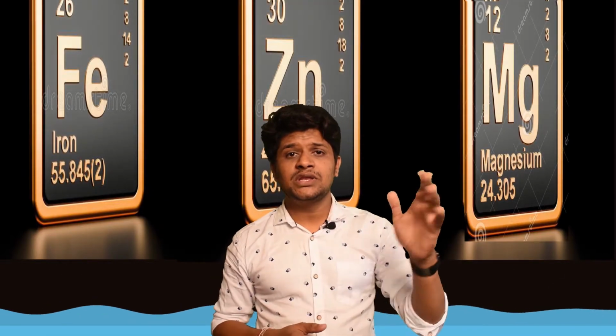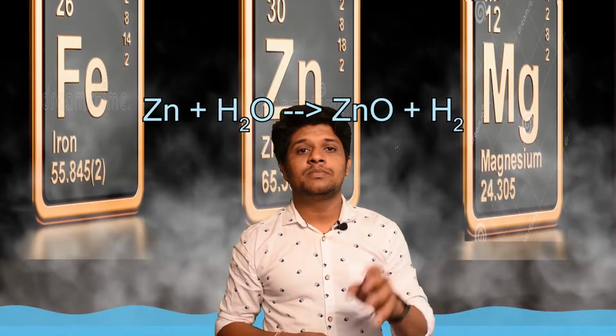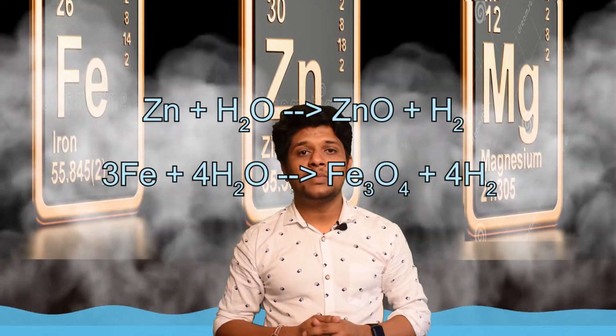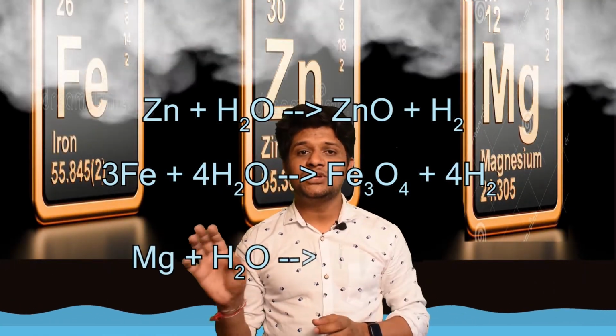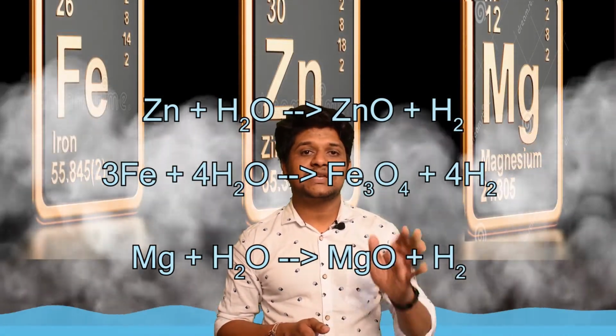When steam is passed over red hot metals like iron, zinc and magnesium, respective oxides are formed with hydrogen gas. And here are the chemical reactions happening with the chemical formula. Zinc reacts with steam forming zinc oxide plus hydrogen gas. Iron reacts with steam forming magnetic iron oxide plus hydrogen gas. Magnesium reacts with steam forming magnesium oxide plus hydrogen gas.